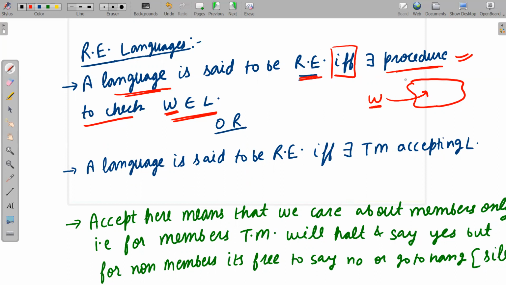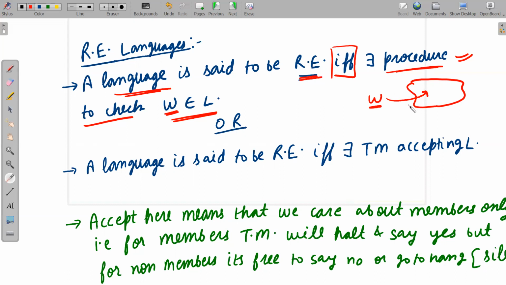So procedure means what? In case of yes, it will always halt and say yes. But in case of no, it may go into a loop also. It may not say no, that means it may not halt, it may go into an infinite loop. So if W belongs to L, then it will always halt and say yes. But if W does not belong to L, then it may not halt. That means it may go into an infinite loop. What exactly is this procedure? It is nothing but a Turing machine.